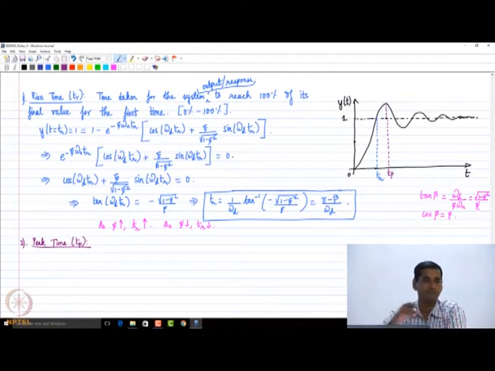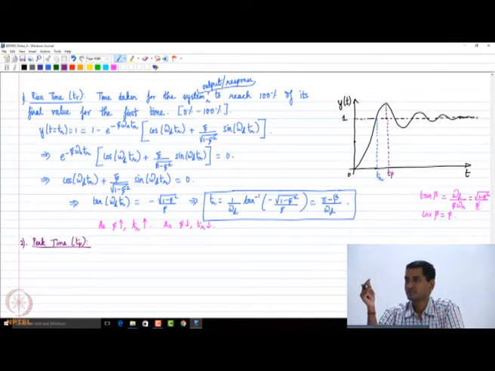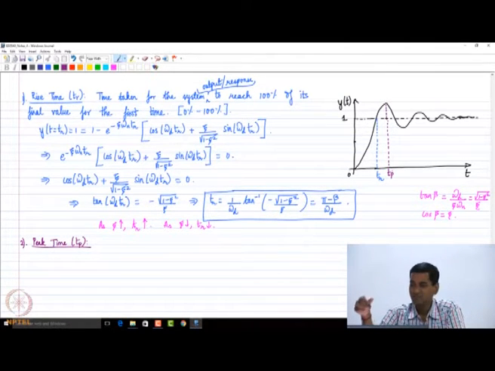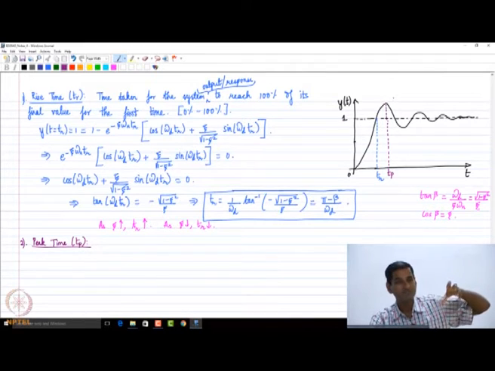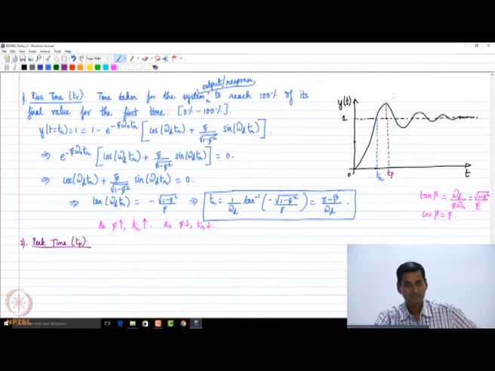This is TP. So the peak time of the underdamped second order system is the instant of time at which the output response reaches the first peak as far as overshoot is concerned. Obviously, the output value is the maximum for all time at peak time. In the second peak, the output is lower than at the first peak, because you have a decaying exponential multiplying the cos and sine terms. So the output at the first peak is going to be the maximum value.